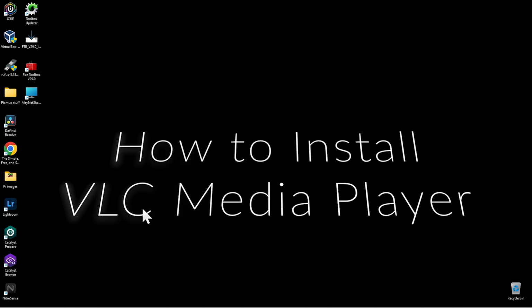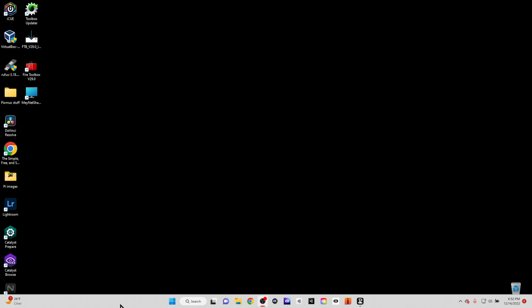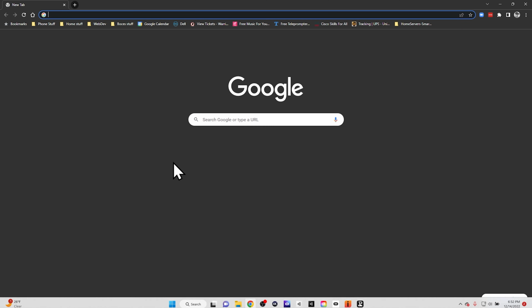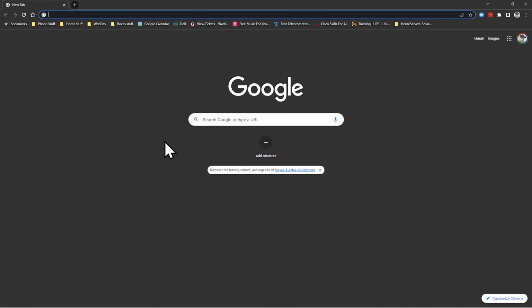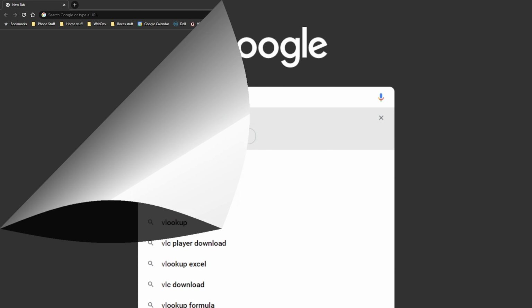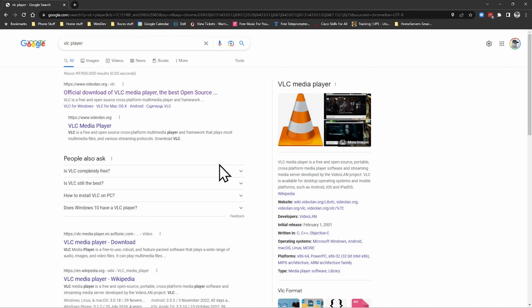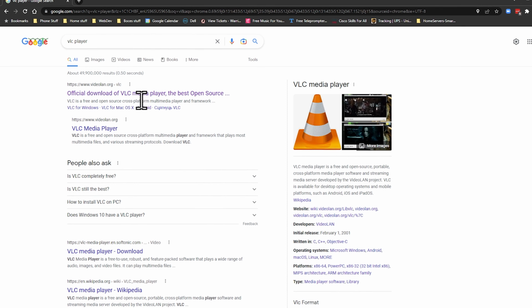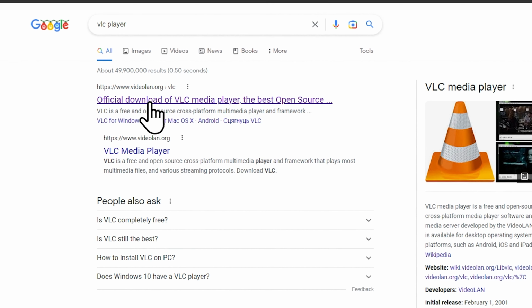Today I'm going to show you how to install VLC Media Player. First thing you want to do is open Google Chrome or your web browser of choice and search for VLC Player. Make sure that you're getting it from the proper site. This one here is the one you want to click.